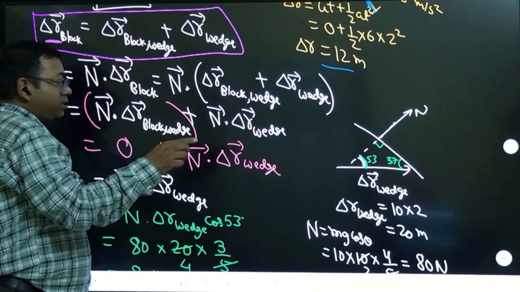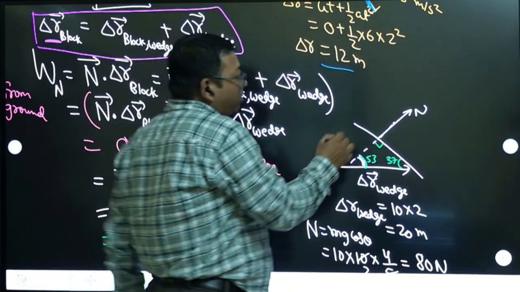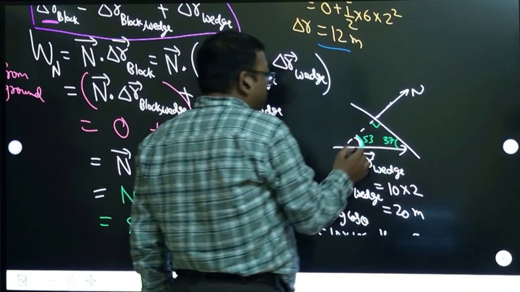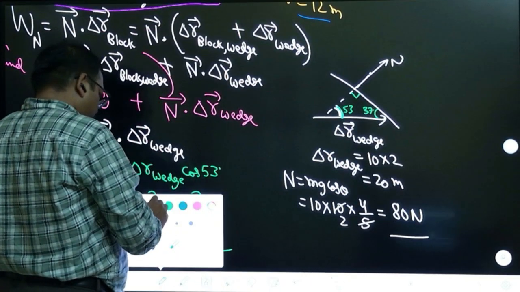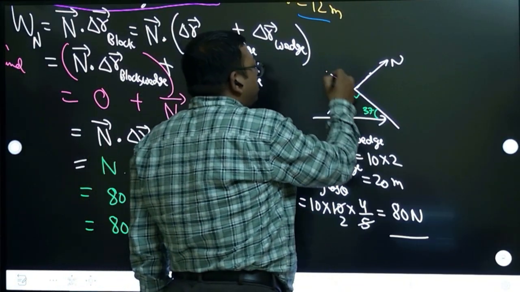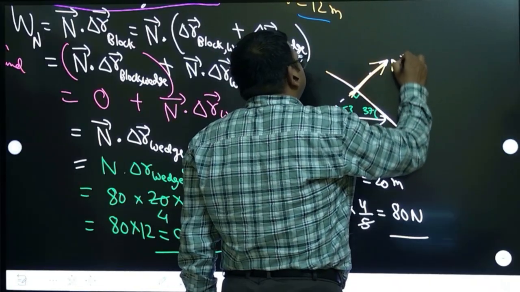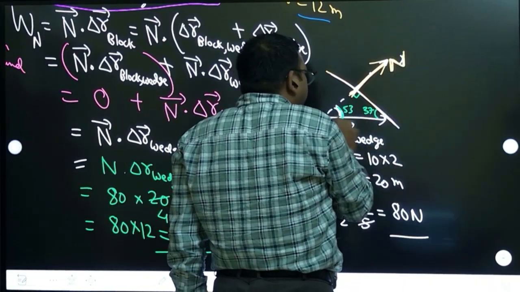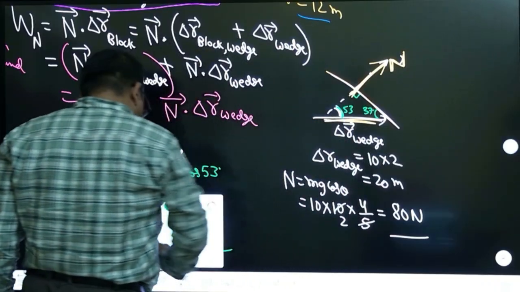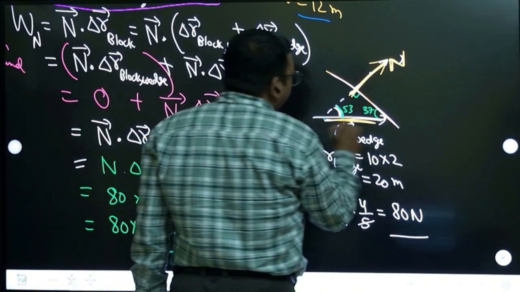So this is the horizontal direction, but the force is acting normal to this surface. Force is acting normal to this surface. This is the force. So we want the dot product of this normal and this displacement. This displacement is the displacement with respect to ground.